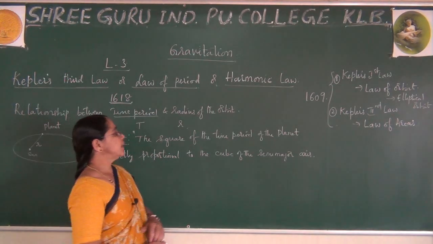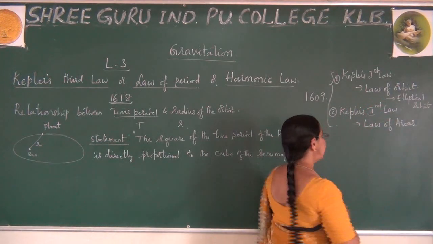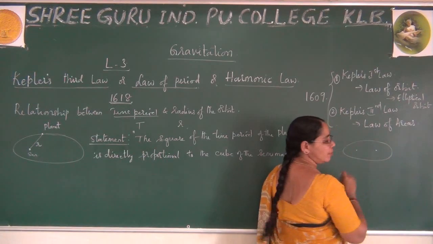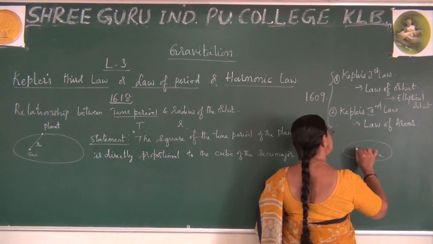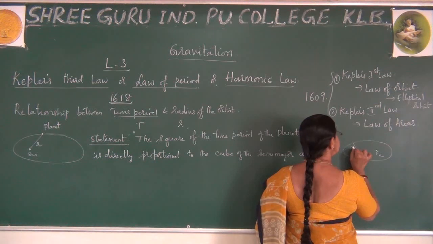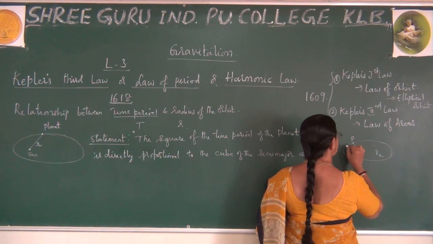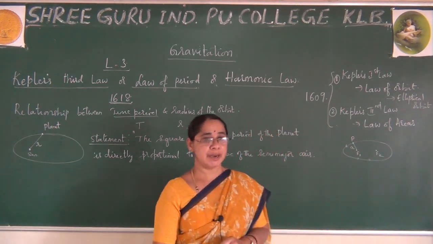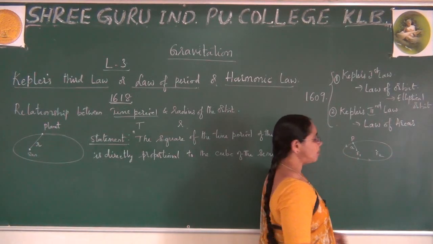You already know from the earlier class, if I draw the elliptical orbit, there are two foci, where this is F1 and this is F2. The sun is at one of the foci, and the planet is moving around it. I represent the semi-major axis by A. Also, please recall, in my earlier class I said this is not a circular orbit, it is an elliptical orbit.